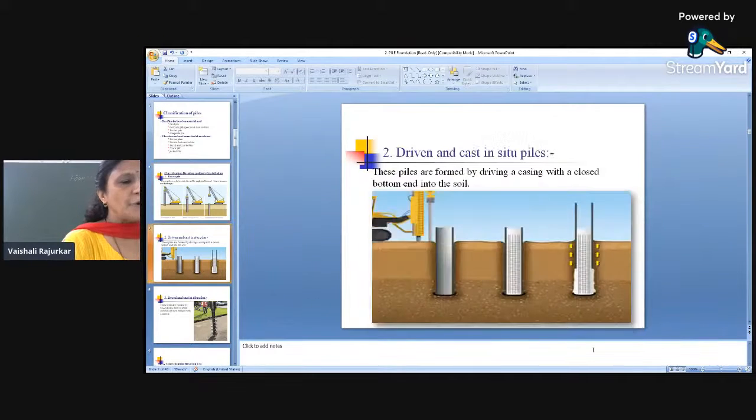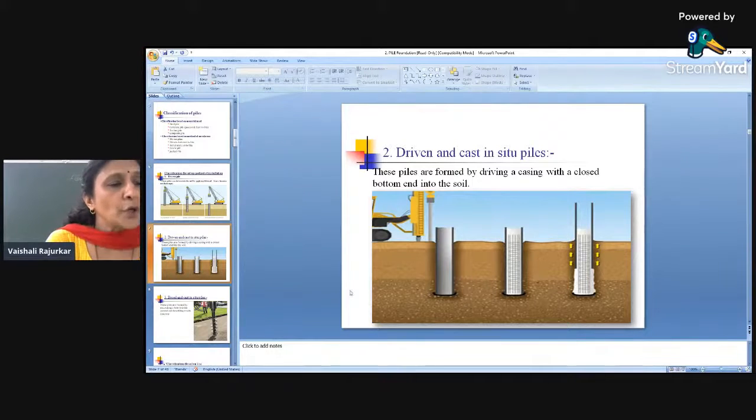Then another type of pile is the driven and cast in situ pile. Here the second pile, we can say, is the driven and cast in situ pile. It means the pile is cast in place and is not transported from anywhere else. Now here the borehole is made.